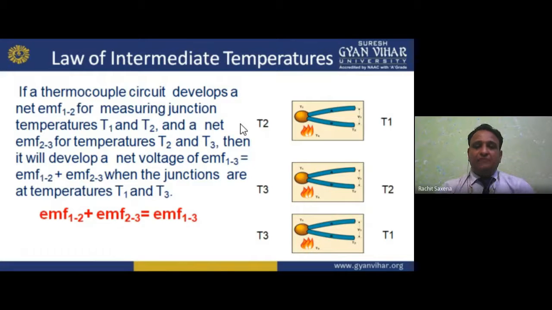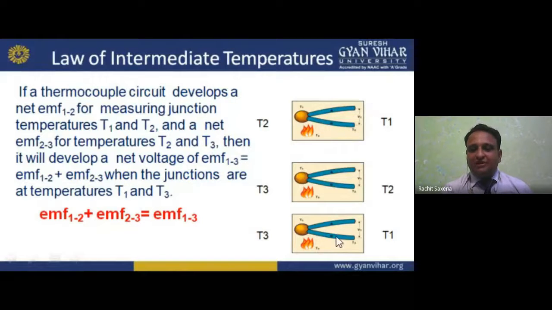So we can say the net voltage or EMF 1 to 3 is EMF 1 to 2 plus EMF 2 to 3. Okay, when the junctions are at temperature T1 and T3, now EMF will be what? Addition of the two EMFs. First, 1 to 2 at the temperatures T1 and T2. Second, 2 to 3 at the temperatures T2 and T3. And EMF 1 to 3 is the resultant of these two.